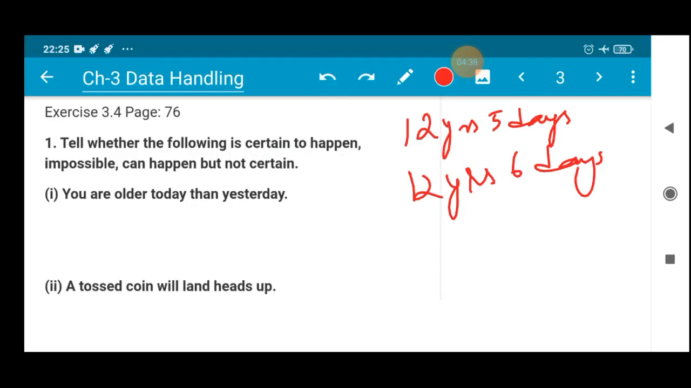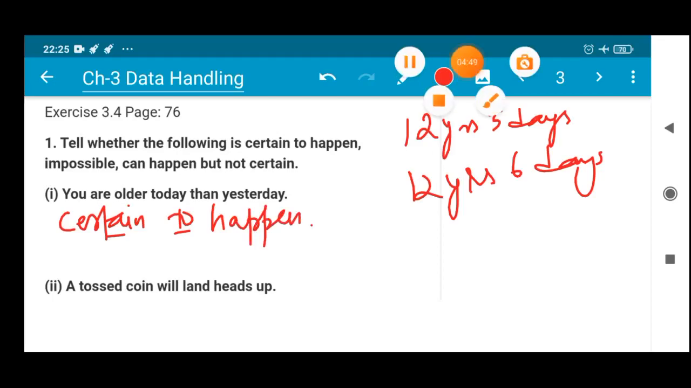However much you try, this thing is not going to get stopped, isn't it? So that's why here the right answer will be certain to happen. That means it will happen, of course. So here it is certain to happen. The probability of your age increasing, becoming older, is certain to happen.